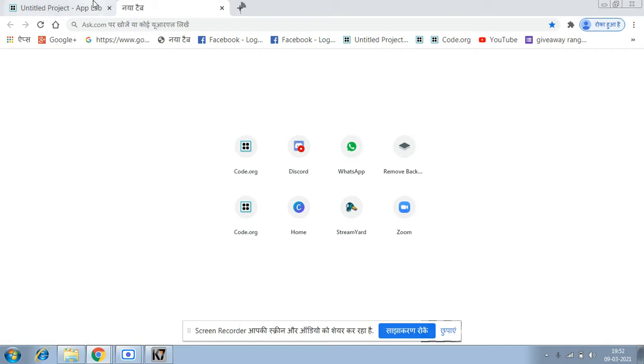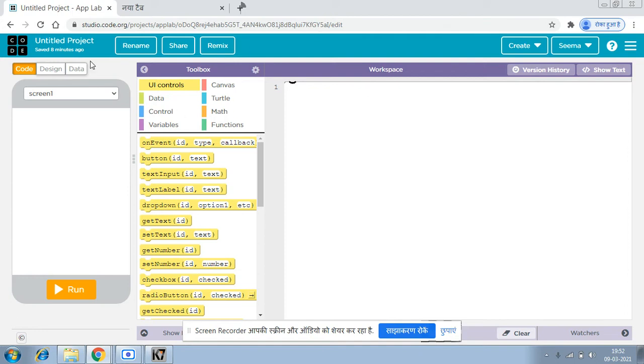Let's first go to the code.org website and open it. Then sign in with your account, and if you don't have an account, you can just create one. Then go to create and choose the app, like this. After that, first rename your project. I'm renaming it as my channel website. So I'm creating a website for my YouTube channel.